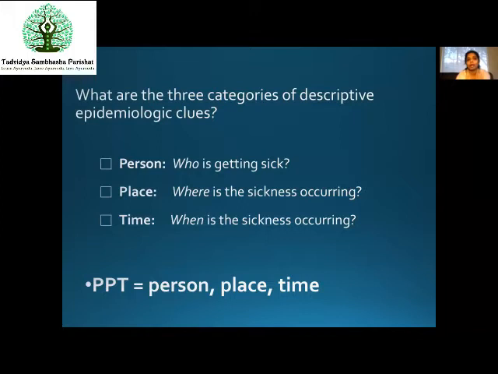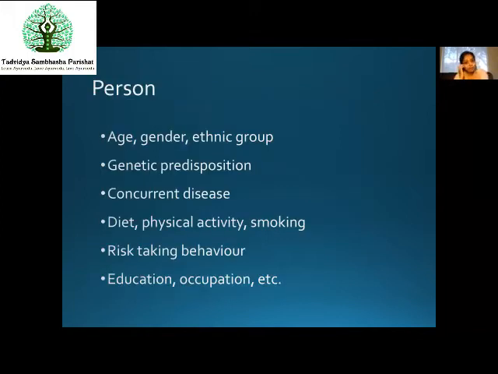Now let us move ahead. Understand what the person, place, and time mean. Now, when we say person, we are trying to understand everything about him. We are trying to understand what is the age group, what is the gender group, is there any ethnic group relation? And yes, of course, any genetic predisposition which is affecting the body and deciding whether the person should get sick or not. You might have understood it already after learning Vyadikshamatva in the first year.